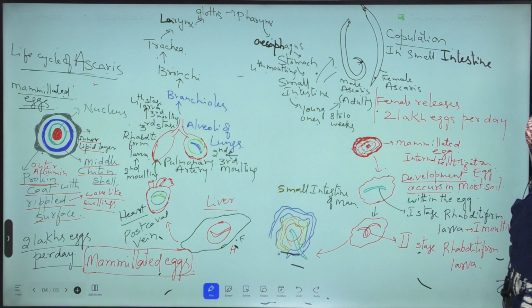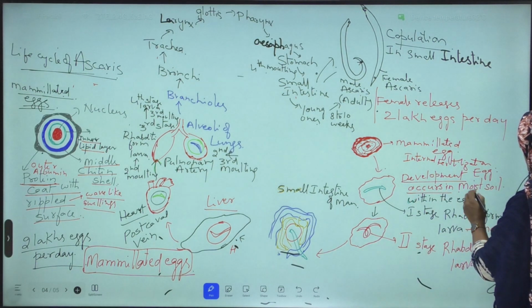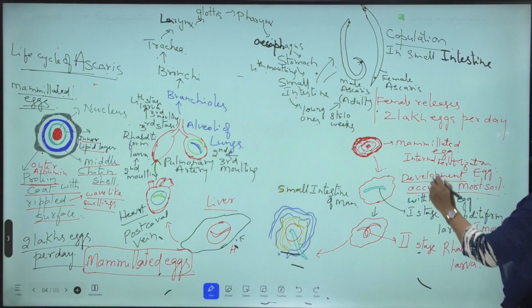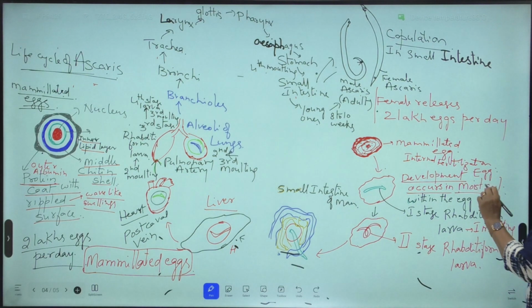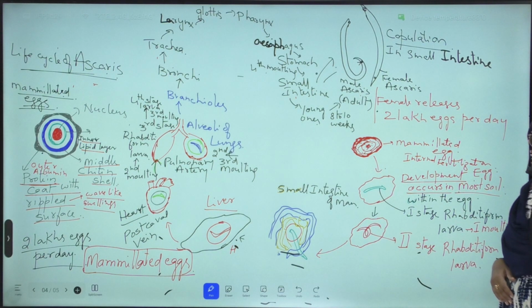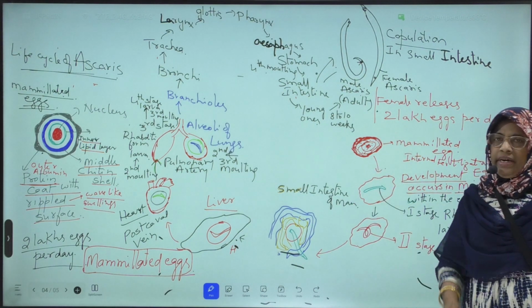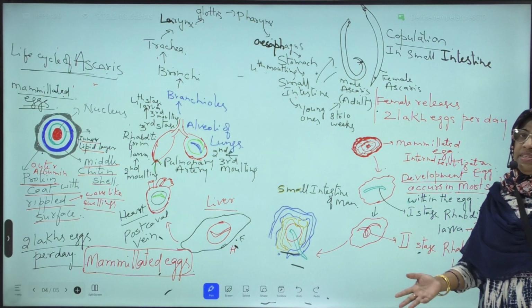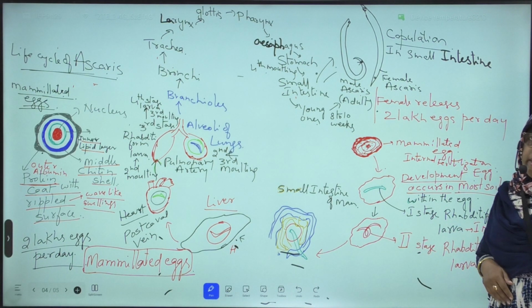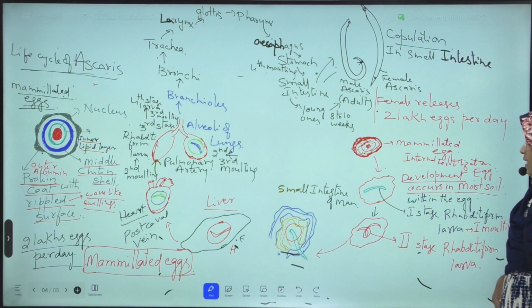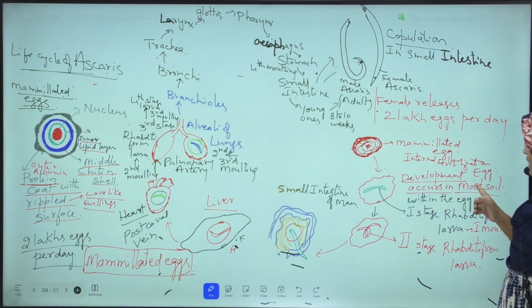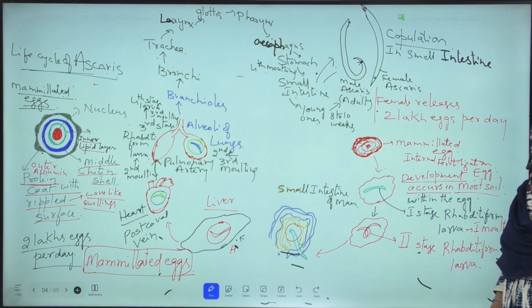These mammillated eggs are released outside through human feces or excretory waste, and development occurs within the egg in moist soil.